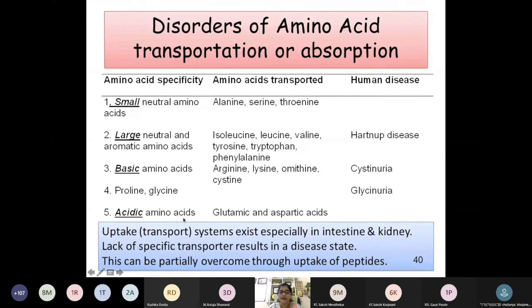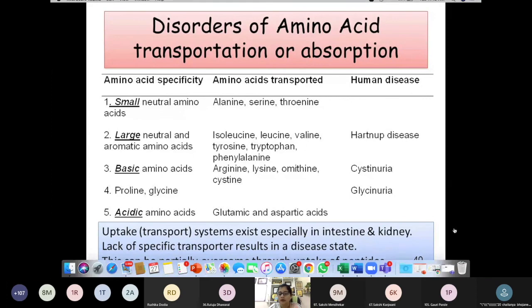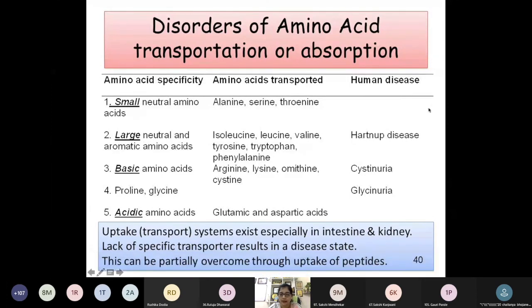Now acidic amino acids, when their absorption is defective, it will lead to deficiency of glutamic and aspartic acid transportation. Okay, so all these disorders will cause a decrease in the amino acid as well as specific amino acid, and this is because of lack of specific transporter.